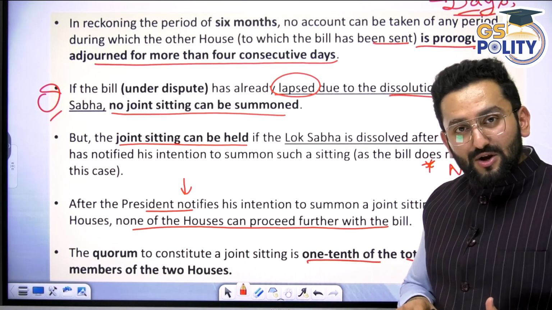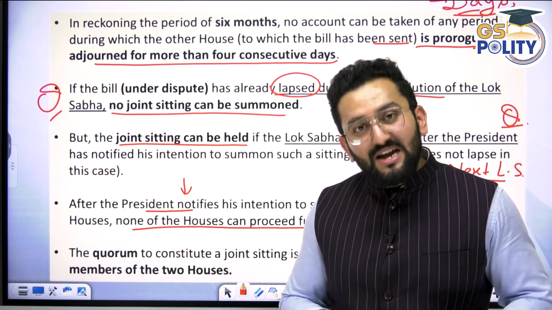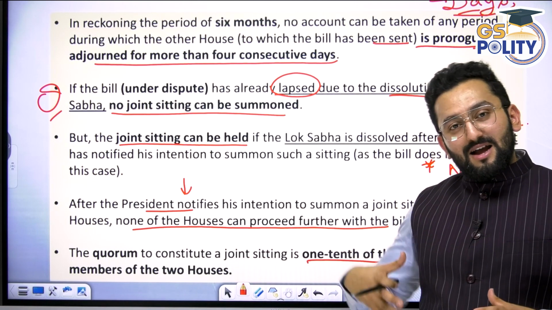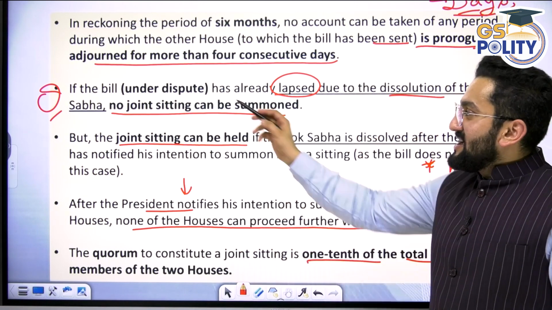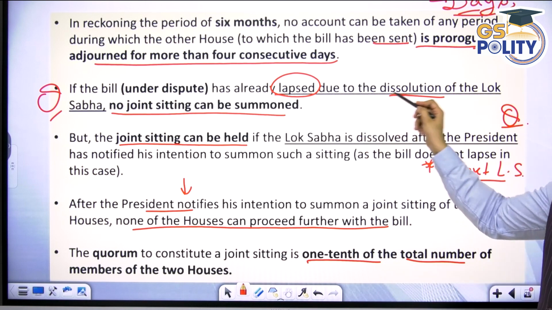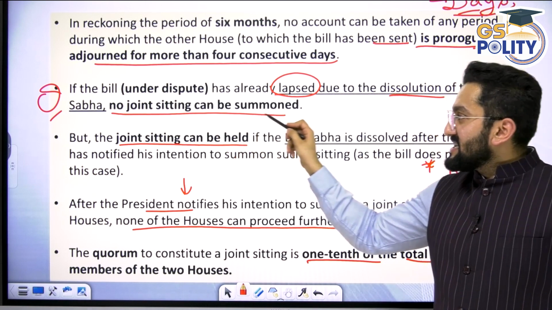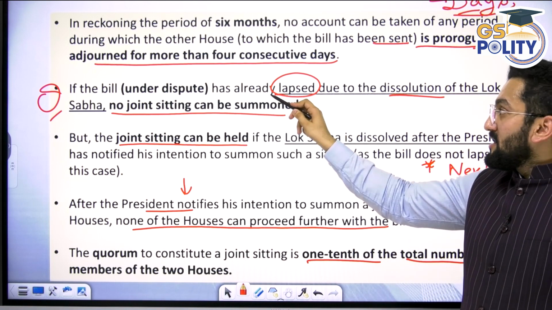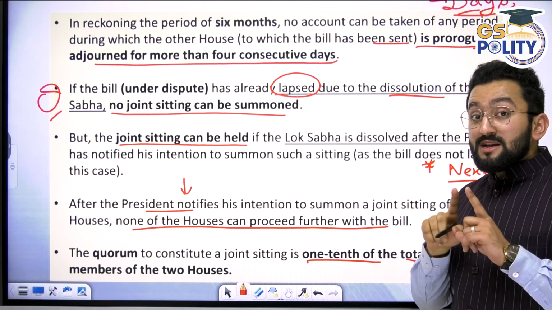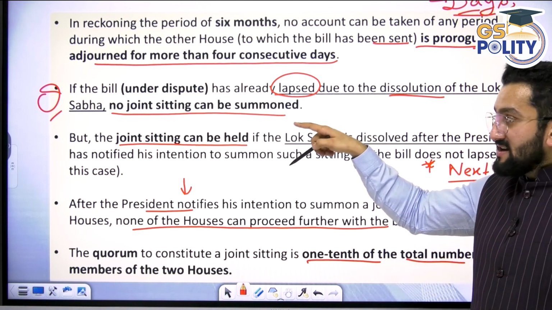When the new Lok Sabha is reconstituted after fresh election, this new Lok Sabha and the Rajya Sabha are going to have the joint sitting. Okay. So if it has already lapsed due to the dissolution of Lok Sabha, no joint sitting can be summoned. If the bill under dispute has already lapsed, meaning the notification has not been released, then it will lapse.